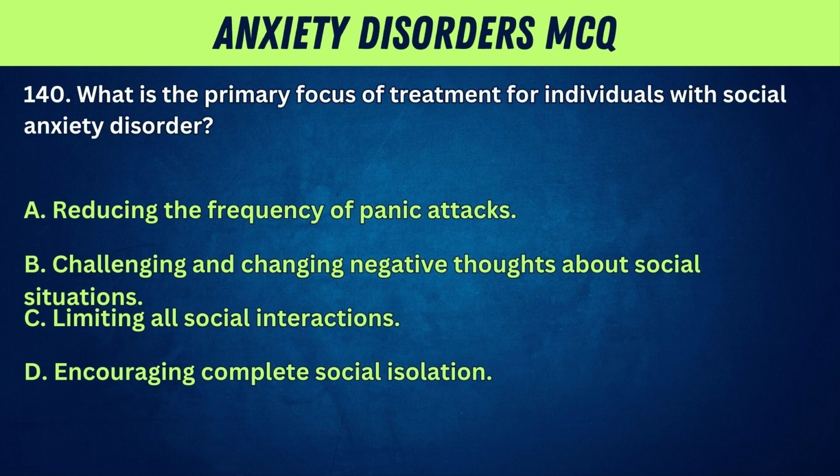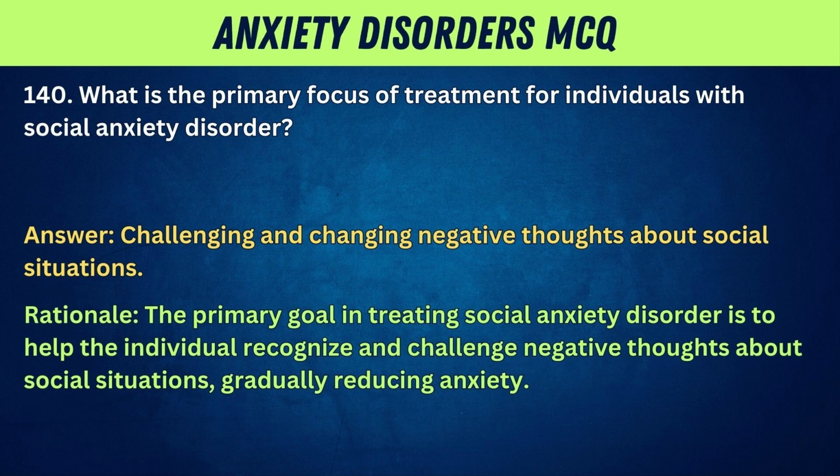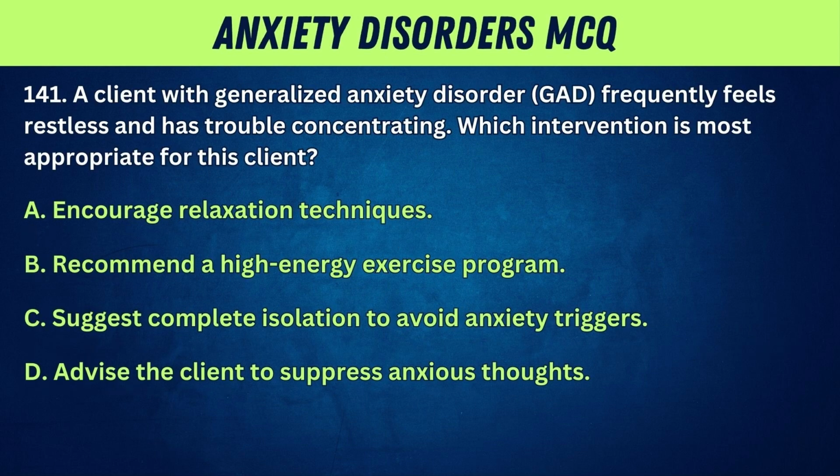140. What is the primary focus of treatment for individuals with social anxiety disorder? A. Reducing the frequency of panic attacks. B. Challenging and changing negative thoughts about social situations. C. Limiting all social interactions. D. Encouraging complete social isolation. Answer: challenging and changing negative thoughts about social situations. Rationale: the primary goal in treating social anxiety disorder is to help the individual recognize and challenge negative thoughts about social situations, gradually reducing anxiety. 141.